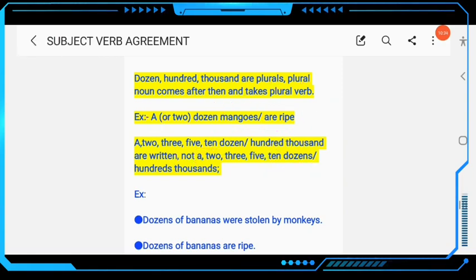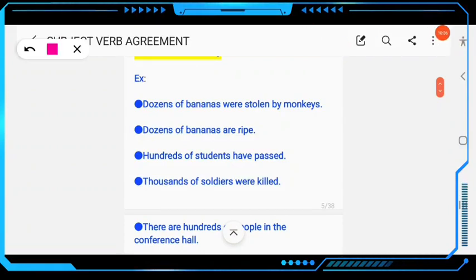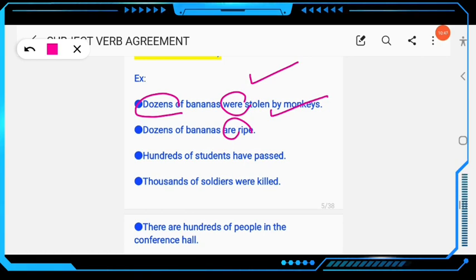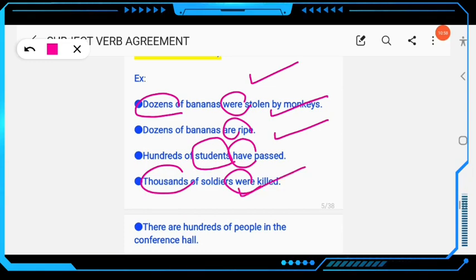Look at this example, dozens of bananas were, the verb will also be plural. Dozens of bananas are ripe. Hundreds of students have, this will also be plural. Thousands of soldiers were killed, here thousands, the verb will also be plural. There are hundreds of people, there are. Hundreds of people is the real subject here, and there is a dummy subject. So here the verb will be plural, are. Clear?